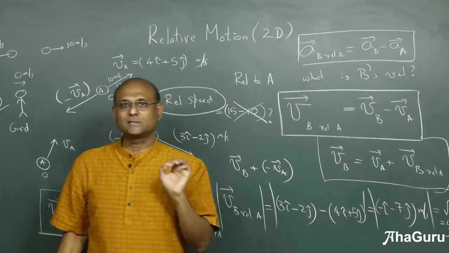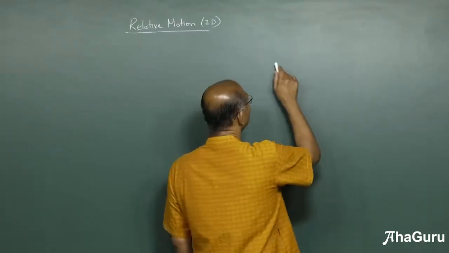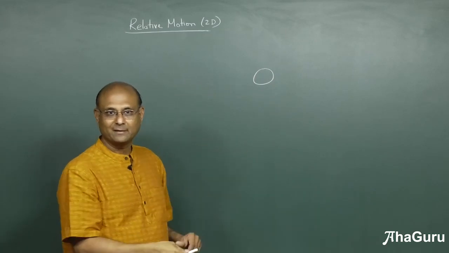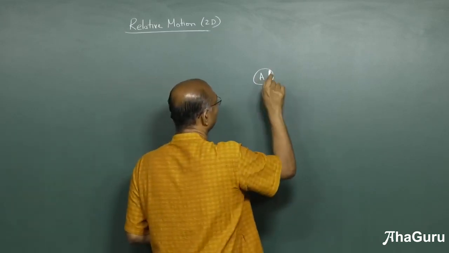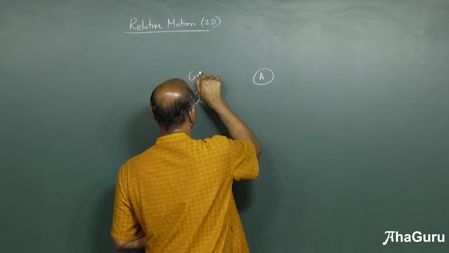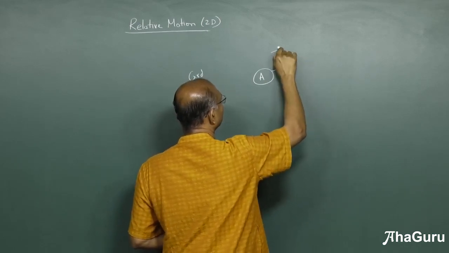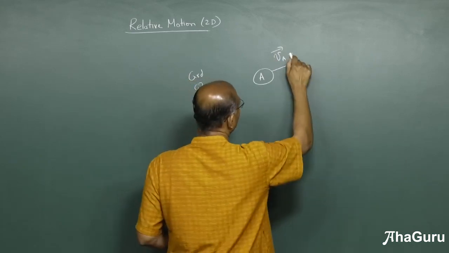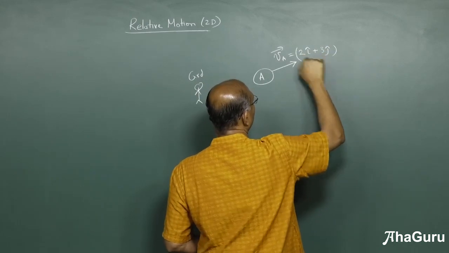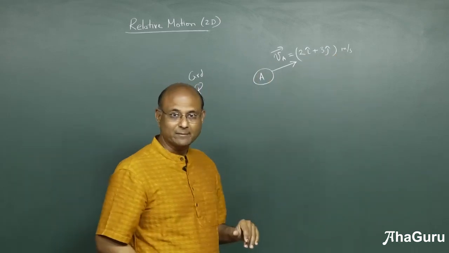Let us just apply it to a question and then we will understand how to use this in an actual situation. Let us now look at a situation where I have multiple people who are observing each other. So let us say there is A. Let us first write ground. Okay, so this is the ground. Ground says A has a velocity VA, which is some number, let's say 2i plus 3j meters per second. Now, this is what ground says about A.